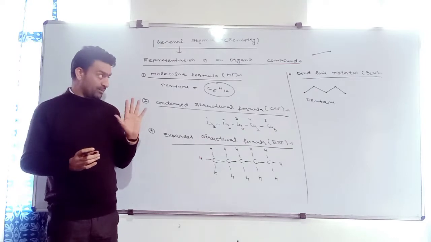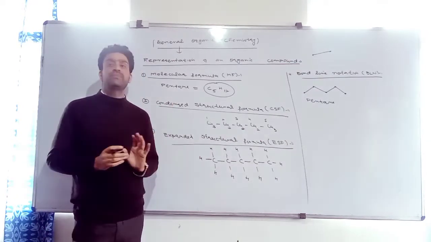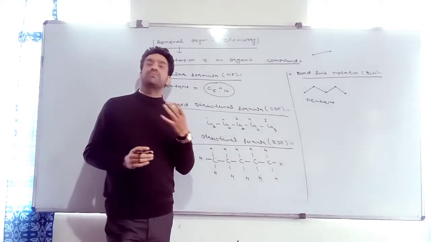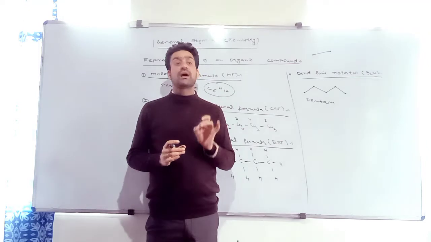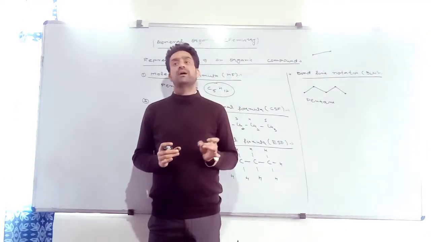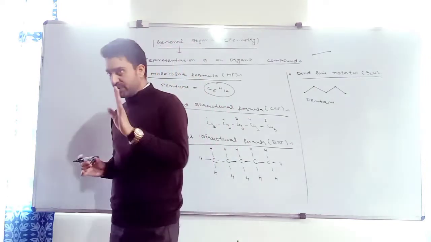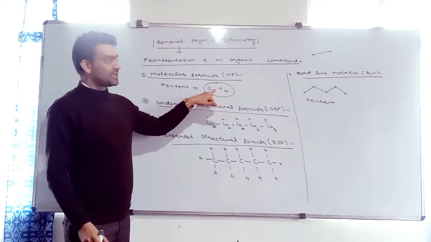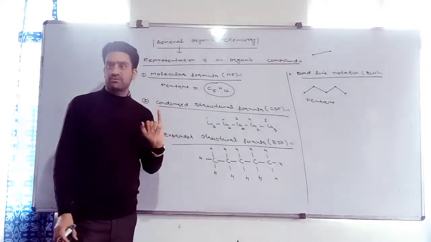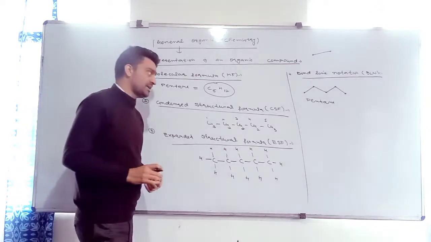So there are how many formulas present? 4 formulas. What is the first formula? Molecular formula. What does molecular formula represent? Molecular formula tells us how many total number of all atoms are present in the molecule of a compound. Clear? Yes. For example, in pentane, we are having 5 carbon and 12 hydrogen atoms, and molecular formula of pentane is C5H12. Clear?